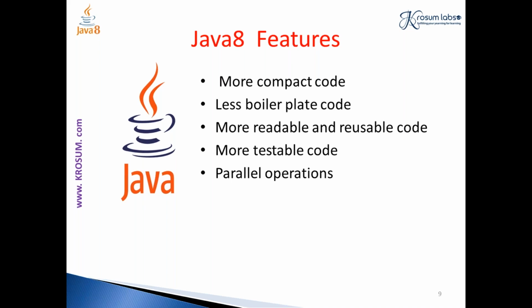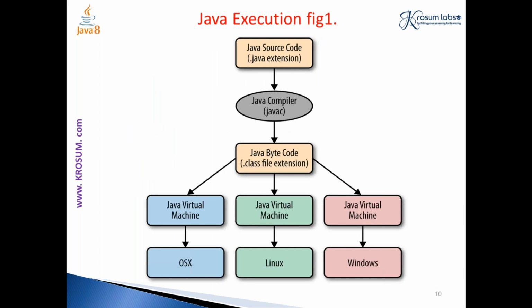Okay, so move on to the basic execution of Java. Say for example, when I write code on my IDE or any editor, I save it with the extension .java. Then I compile my Java program, and my source code will be converted into bytecode, and this bytecode is the one which provides the architecture neutral feature. Okay, so this is the one that helps us to work on many platforms. Now we are saying we have a Java virtual machine, but what about its creation?